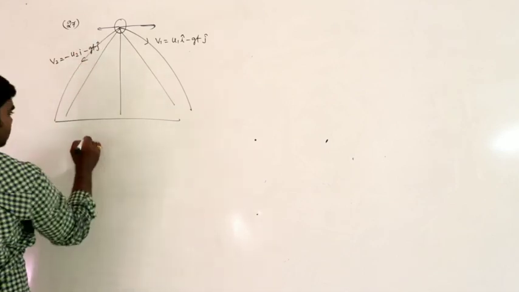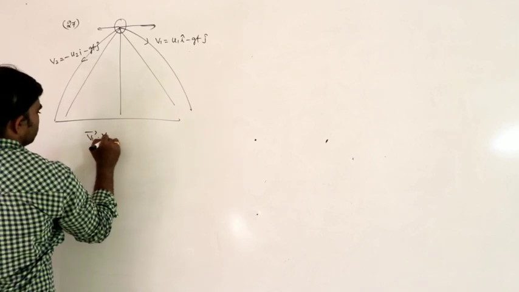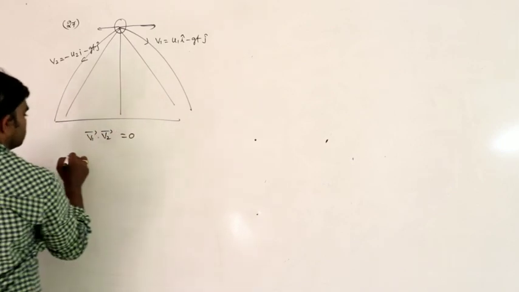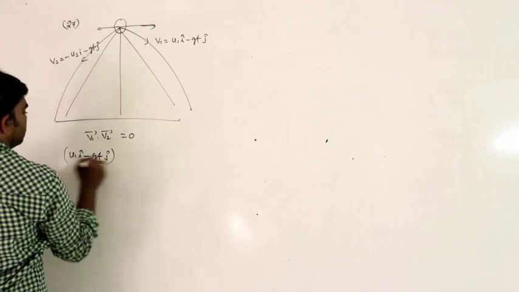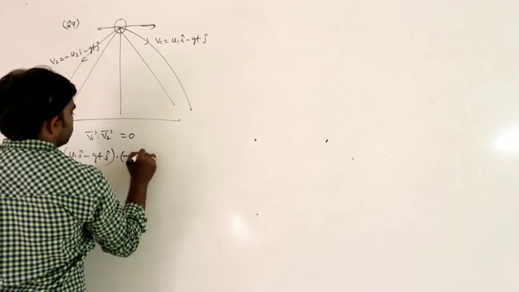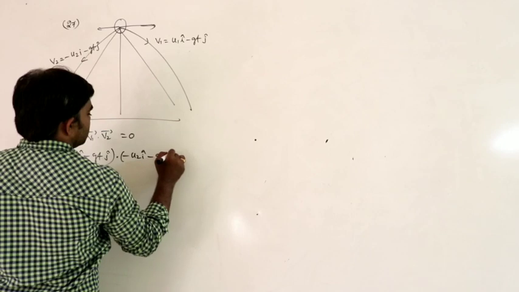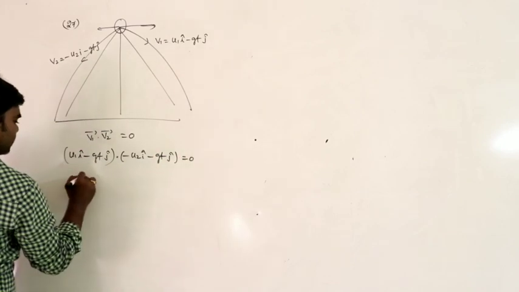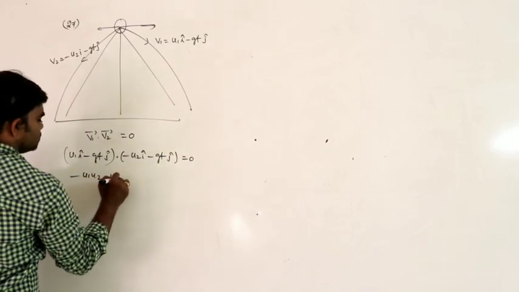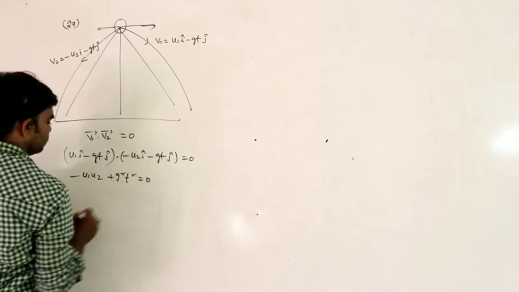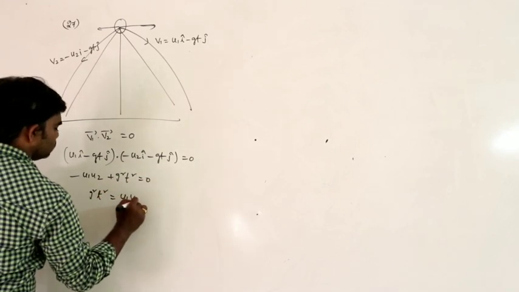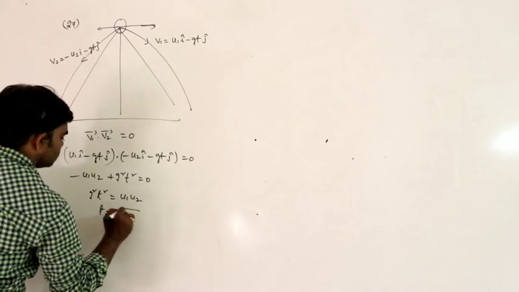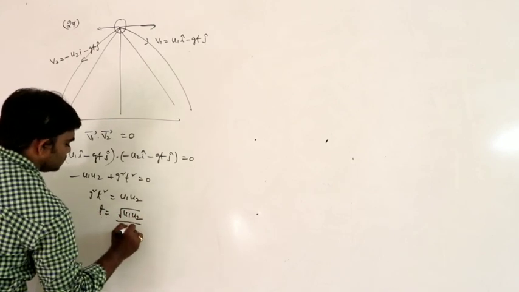Perpendicular means v1 dot v2 is equal to 0. So (u1 i minus gt j) dot (minus u2 i minus gt j) is equal to 0. Minus u1 u2 plus g square t square is equal to 0. So t square g square is equal to u1 u2, t is equal to under root u1 u2 by g.